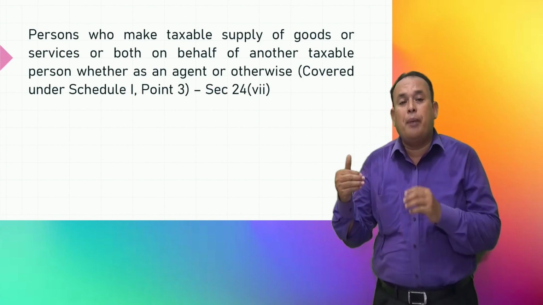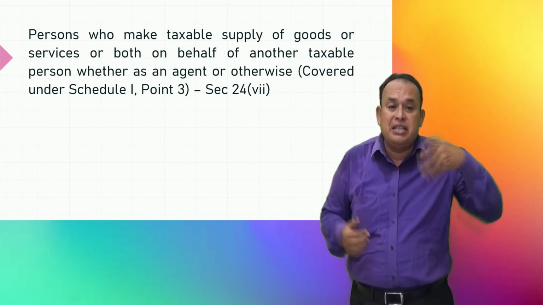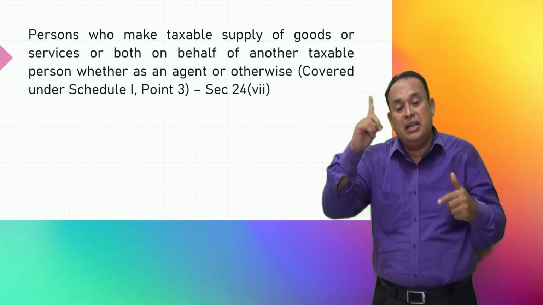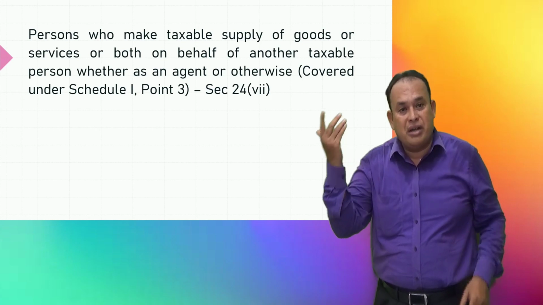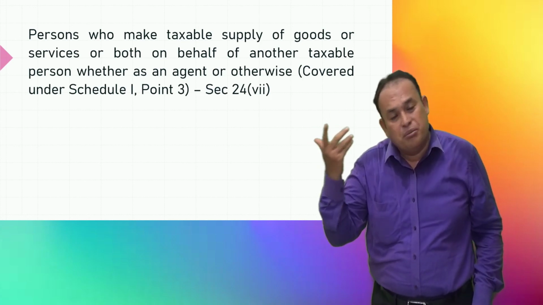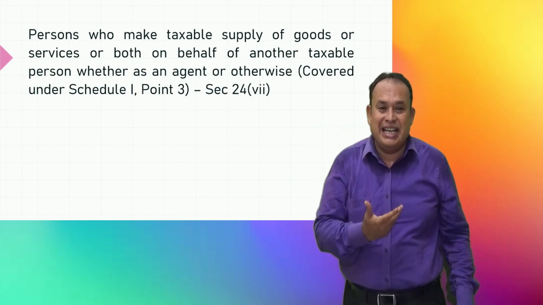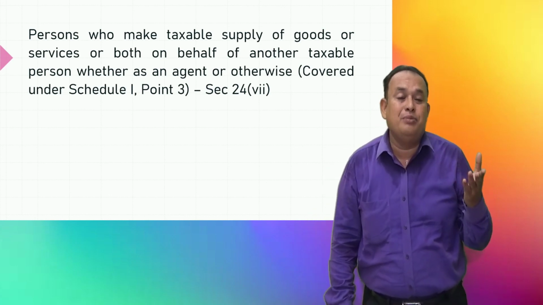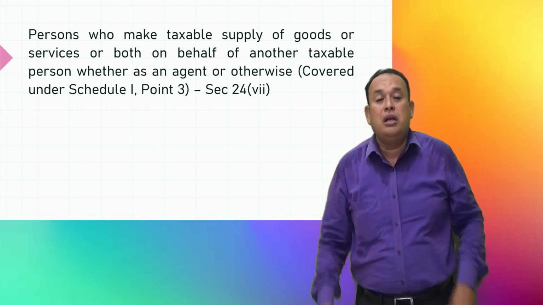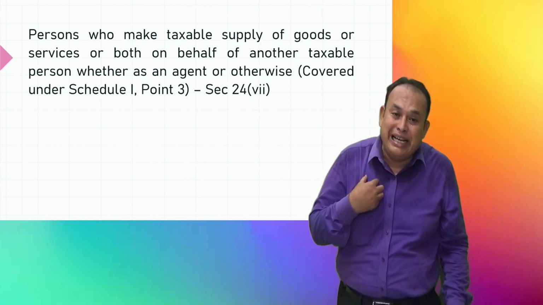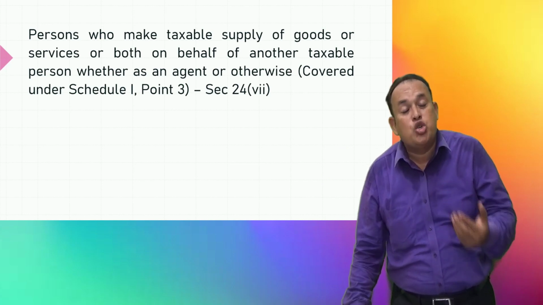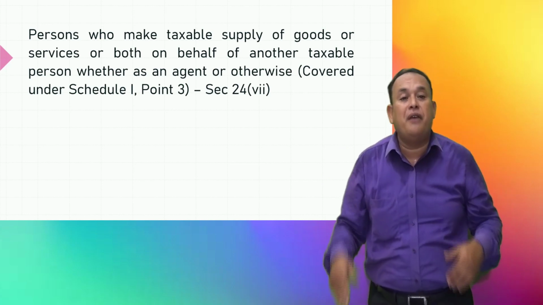The principal appointed the agent, who is selling the goods on his own account on behalf of the principal. You are aware of that. Supply of goods by the principal to his agent, where the agent undertakes to supply the goods on behalf of the principal, or supply of goods by the agent to his principal, where the agent undertakes to receive the goods on behalf of his principal.